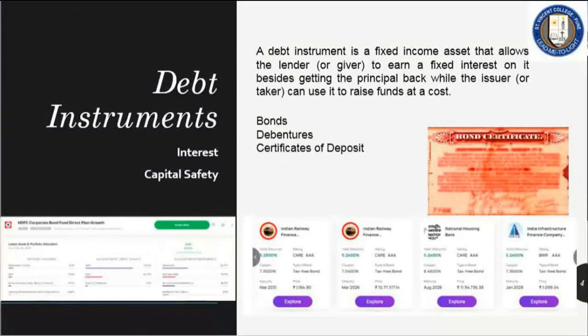Now you can participate directly by buying debt instruments from the stock market, or indirectly by buying debt mutual funds. These are the two ways you can look at it.